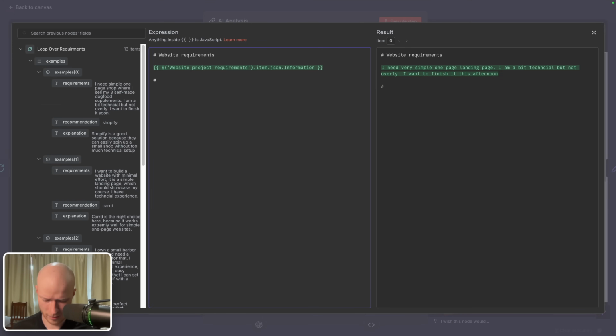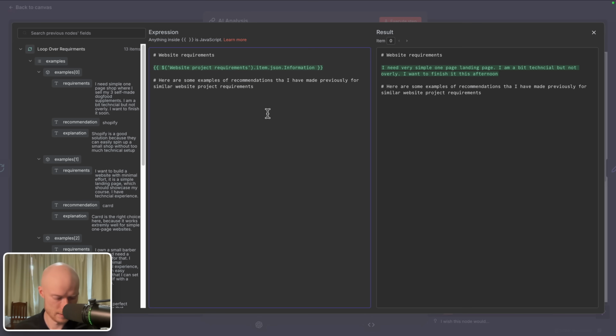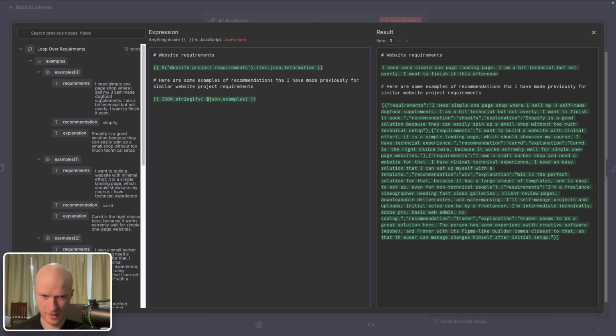I'm going to add a new section here and write, "Here are some examples of recommendations that I have made previously for similar website project requirements." And then we just take the examples that we receive for each individual input and drag it in here. And you can see now we get this object, because this right here is an array and not text. But we can quickly fix that by wrapping that in a function called json.stringify. And now you can see we get our examples.